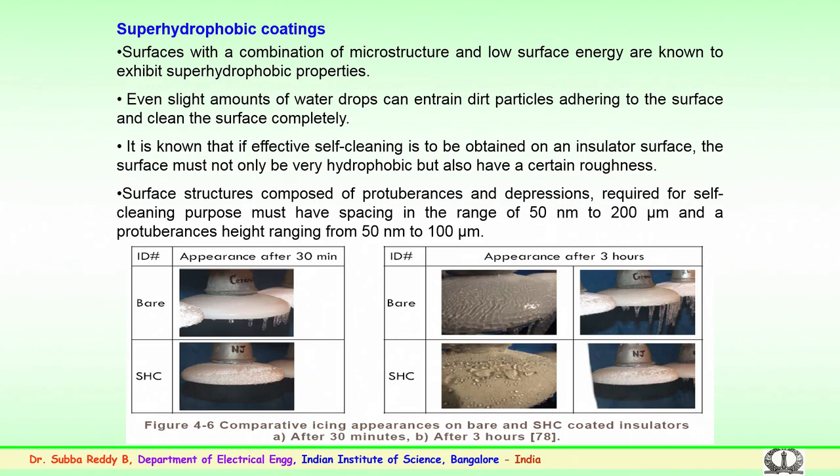It is known that if effective self cleaning is to be obtained on an insulator surface, the surface must not only be very or super hydrophobic, but also have a certain roughness. So, how is this roughness defined? The surface structure should be composed of protuberances and small depressions required for self cleaning, and must have a spacing in the range of 50 nanometers to 200 micrometers, and a protuberance height ranging between 50 nanometers to 100 micrometers.